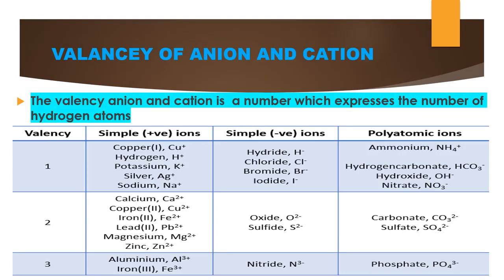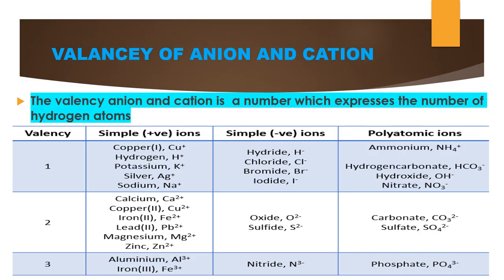Next we have negative ions, anions: hydride H minus, chloride, bromide and iodide. They carry a minus charge. Then polyatomic, poly means more: ammonium NH4 plus, hydrogen carbonate HCO3 minus, hydroxide OH minus, and nitrate NO3 minus. These involve only one electron transferring or gaining.